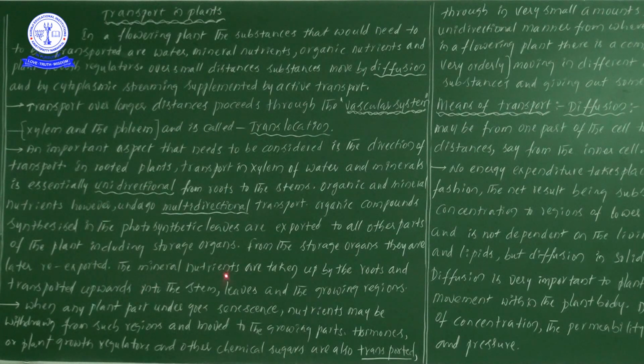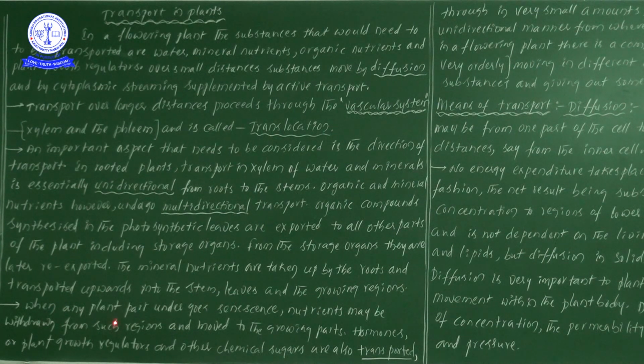Next one, mineral nutrients are taken up by the roots and transported upwards into the stem, leaf and growing regions. Here mineral nutrients are taken up by the roots and definitely translocated and transported to the stem, leaves and other growing regions.